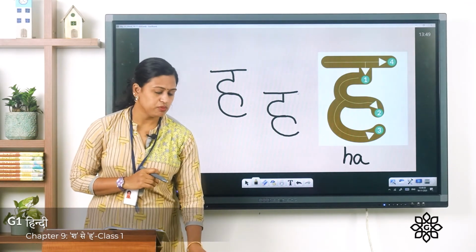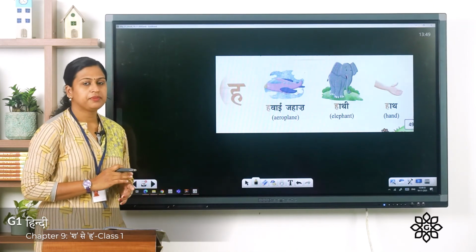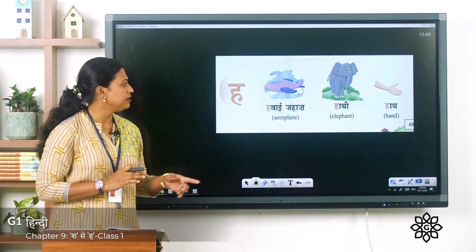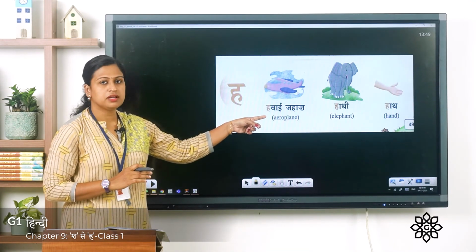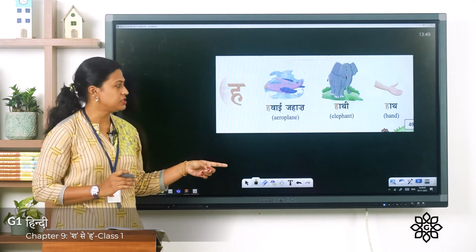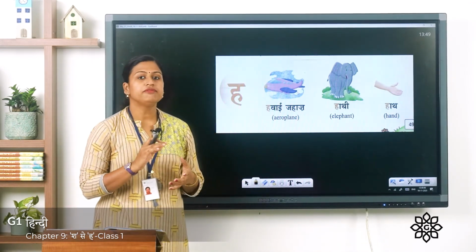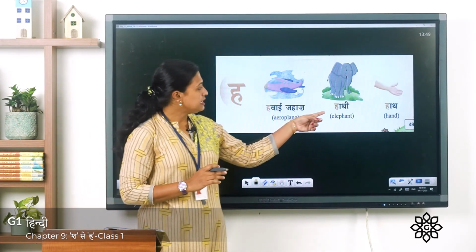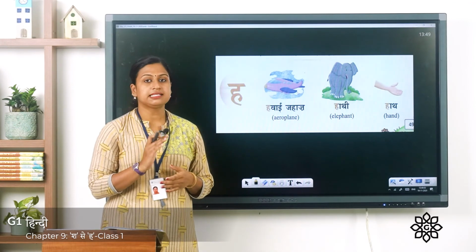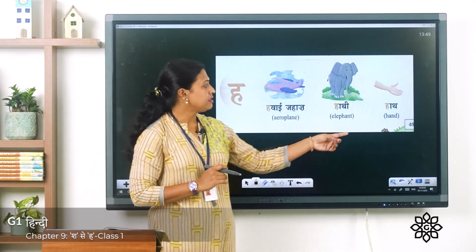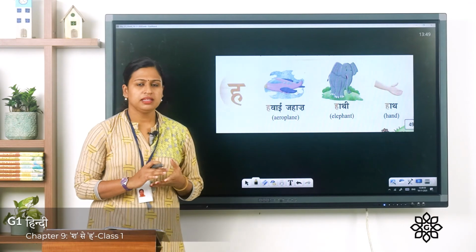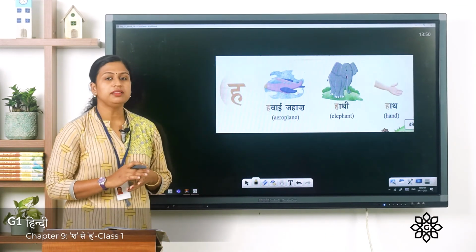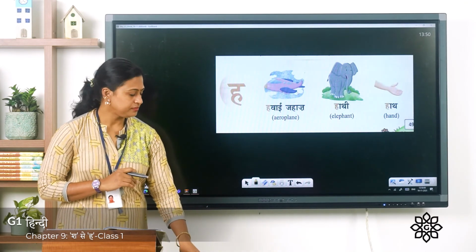Now let's see some words starting with ha. Ha say Hawai Jahaz. Hawai Jahaz means aeroplane. Here you can see ha sound. Second picture is of an elephant. In Hindi we say Hati. It has a longer sound because there is a symbol. Hati. And the third one is hand. In Hindi we say haath. So these are the words which start with Vyanjan letter ha.